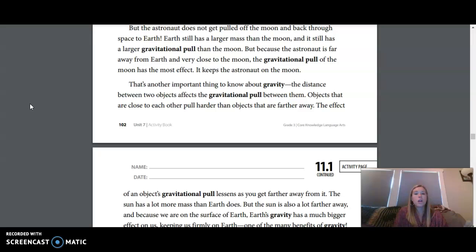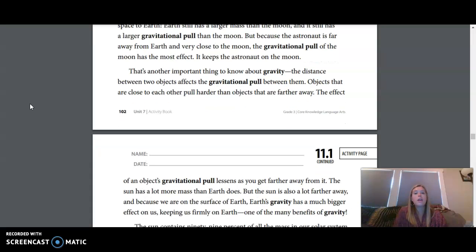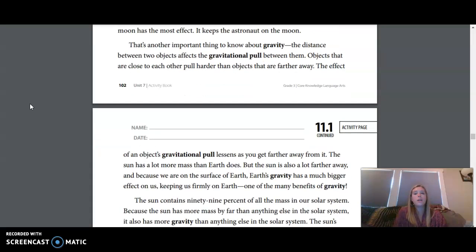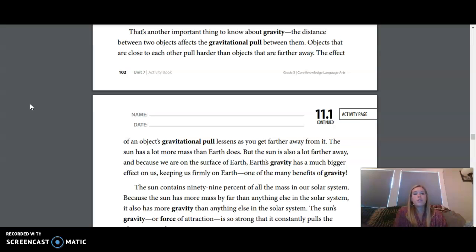Earth still has a larger mass than the moon, and it still has a larger gravitational pull than the moon. But because the astronaut is far away from Earth and very close to the moon, the gravitational pull of the moon has the most effect. It keeps the astronaut on the moon.